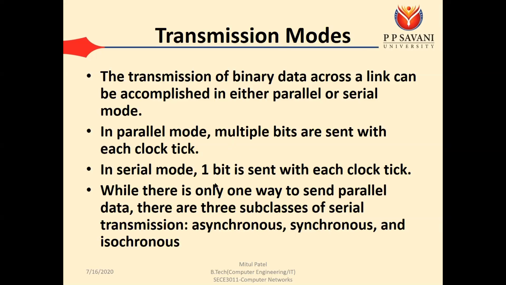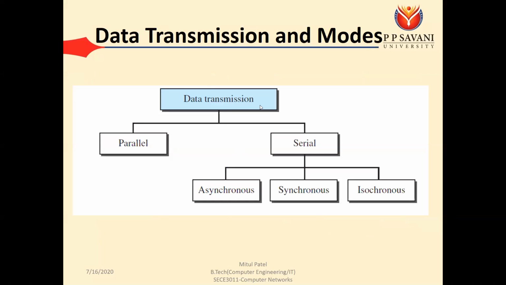Okay, but in case of the serial mode, one bit is sent with each clock tick. So there is only one way to send parallel data, so in case of the parallel mode, there are no subtypes. But in case of the serial transmission, we can have three different types of subclasses. That is the asynchronous transmission, synchronous transmission, and isosynchronous transmission. So here we can see the chart that data transmission can be parallel or serial. There is no subtype for the parallel, but for the serial, we can have asynchronous, synchronous, and isosynchronous. So first see the parallel transmission.